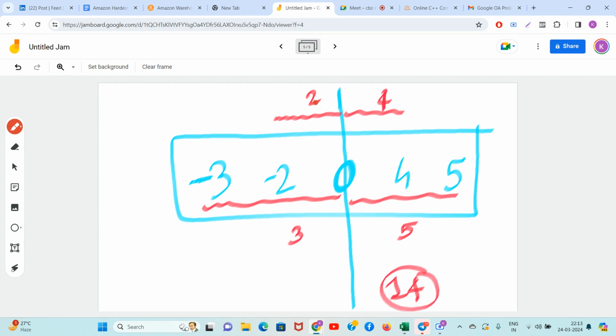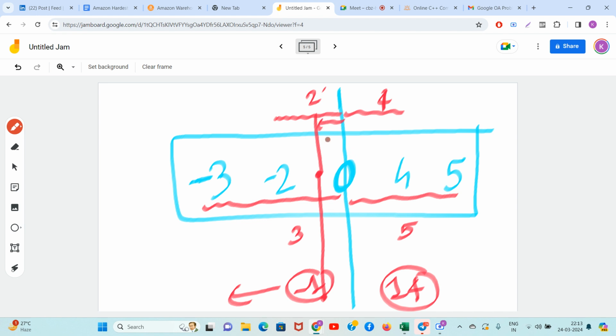Now, guys, even if you are trying at point number -1, what will be the answer? I think the cost will again be 14. Please tell me the cost at -1. There are these five numbers.